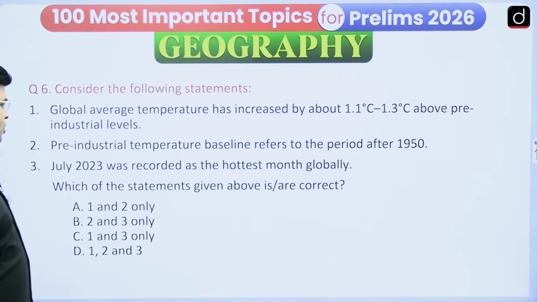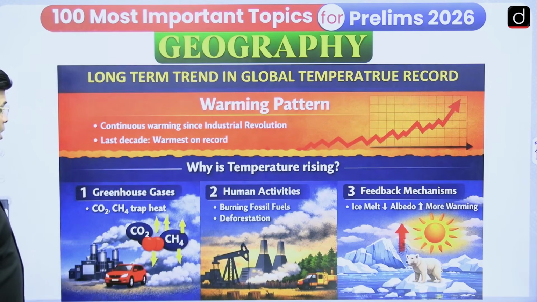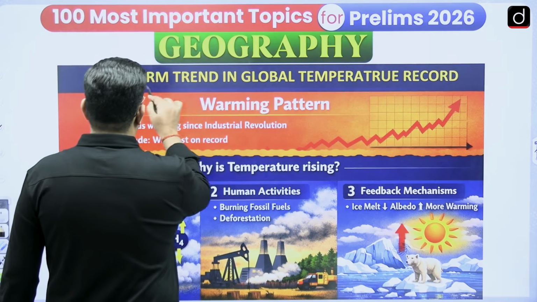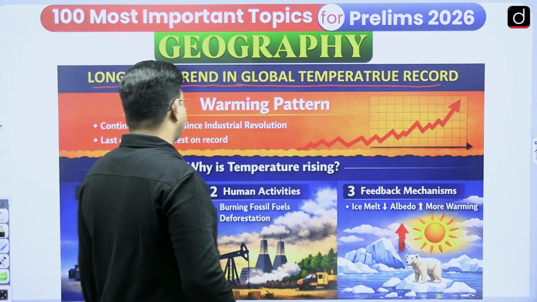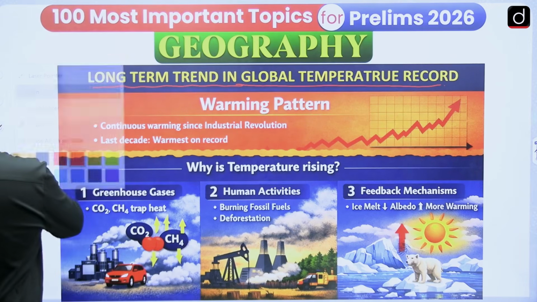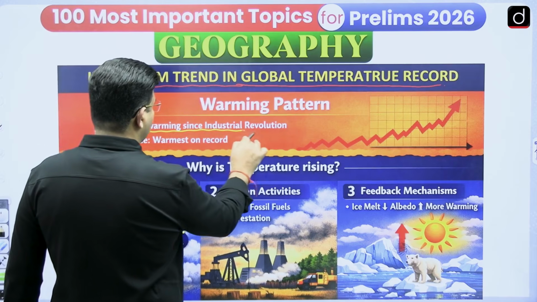July 2023 was recorded the hottest month globally. So these are the three statements, and we have to say which one is right or wrong. Please answer accordingly. And here, the long-term trend in the global temperature record: we can say that there is continuous global warming since the Industrial Revolution.